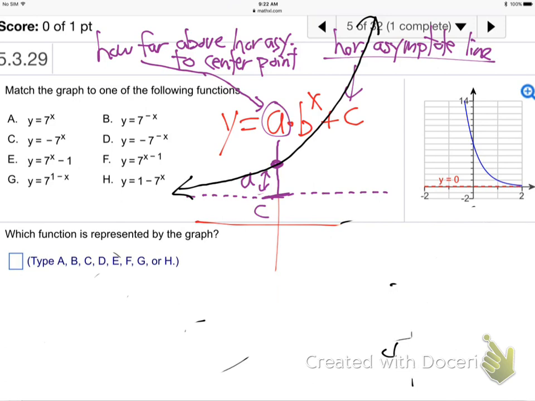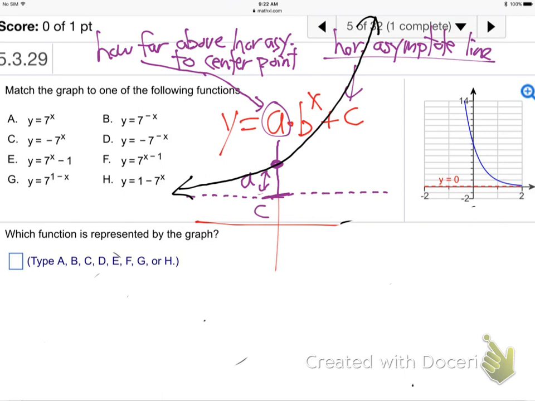So what I'm giving you is the general look, just like we memorized those basic 6, absolute value is a V and x squared is a U shape, and then we learn to flip them and twist them and move them and stuff. Same thing here. I'm giving you the general exponential. On Thursday, I'll give you the general look of a log, but then we'll twist them and flip them and stuff. So here's the general look of an exponential.